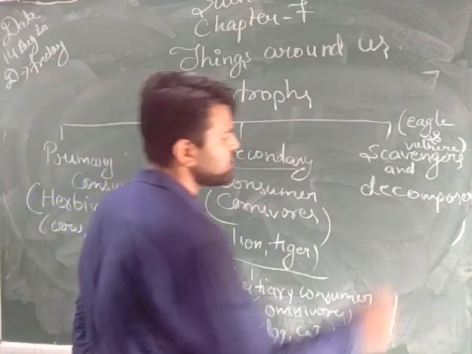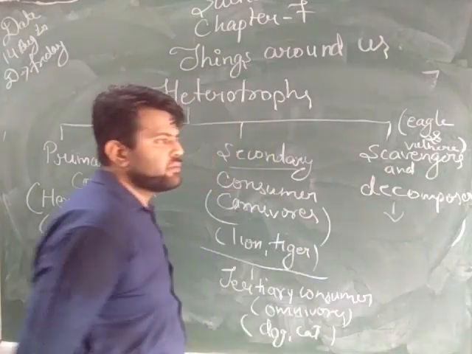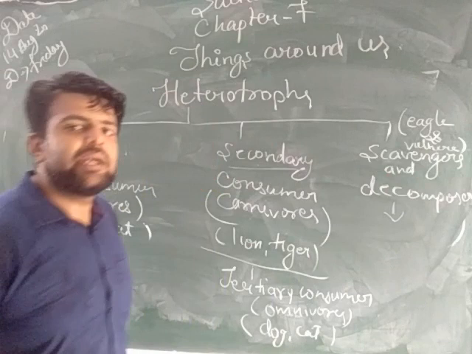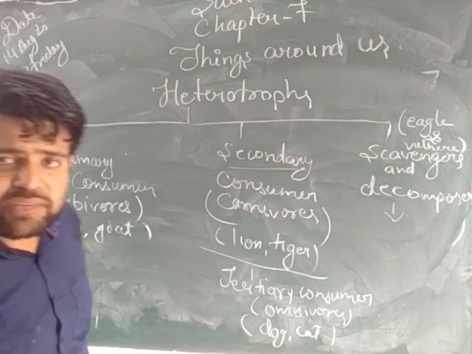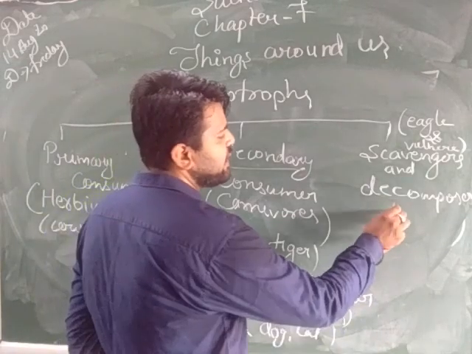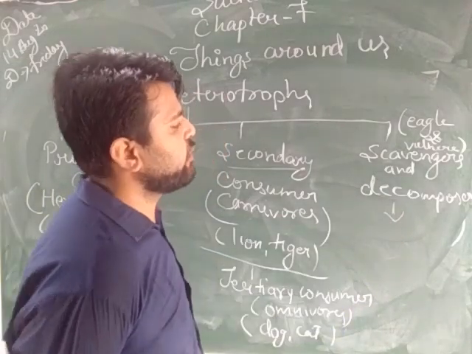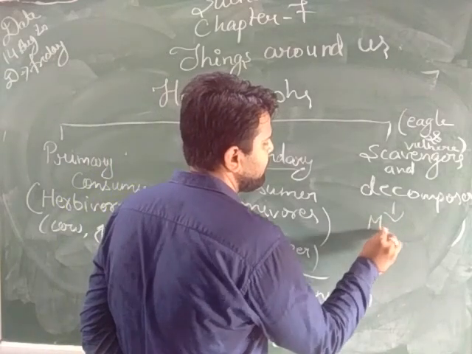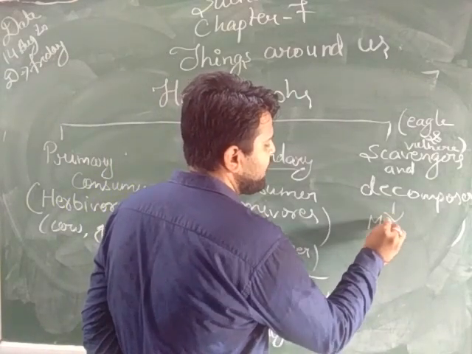Last, decomposers. Decomposers are the organisms that feed on dead and decaying organic matter. Examples are all microorganisms.